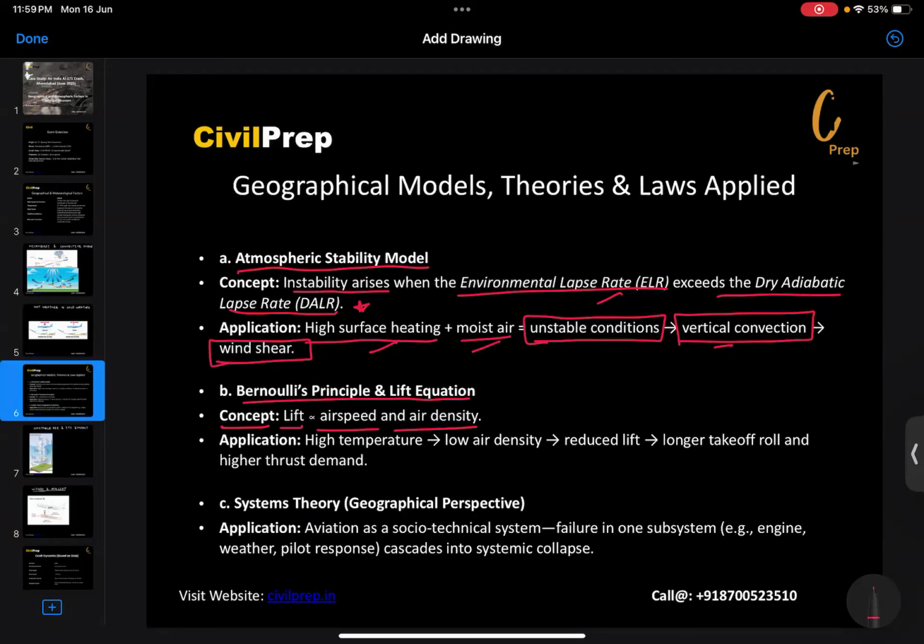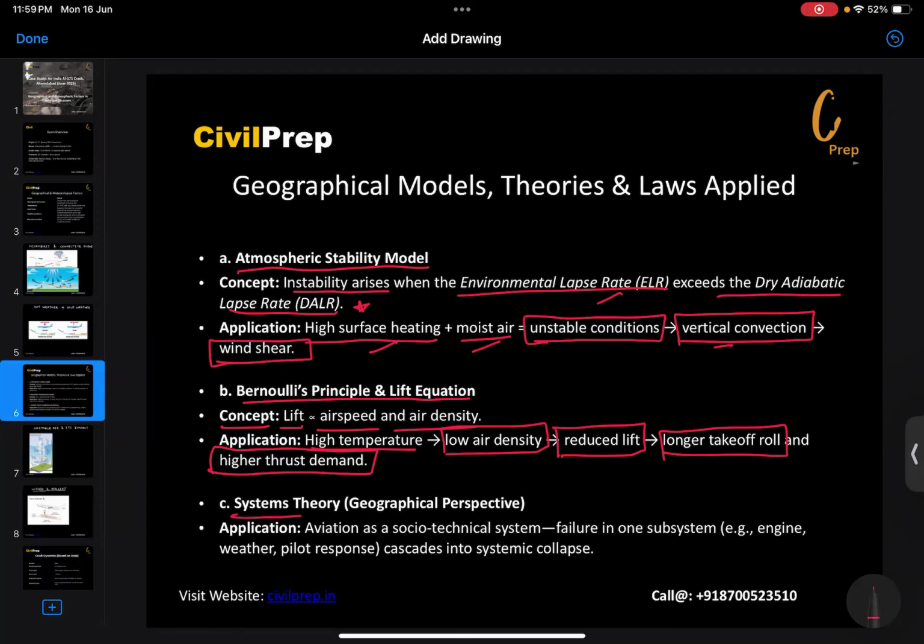Thus, high temperature results in low air density, and thus reduced lift is present here, resulting in a longer takeoff roll and a higher thrust demand from the aircraft. So this is one of the important conditions which may suppress the lift and demand the higher thrust required by the aircraft to take off.